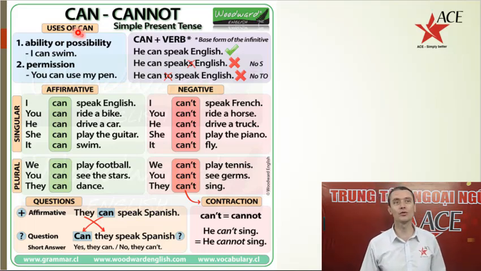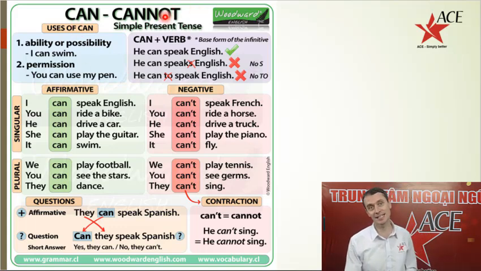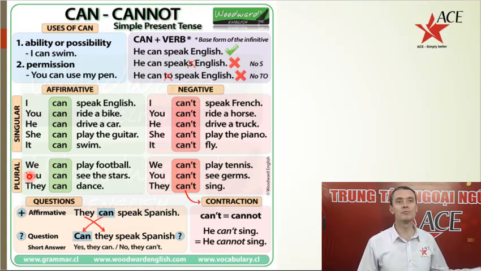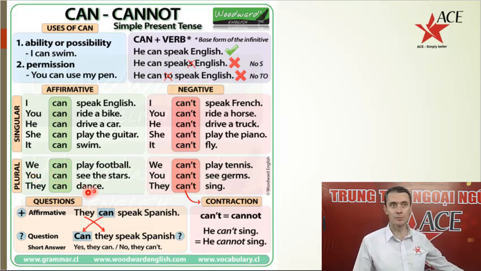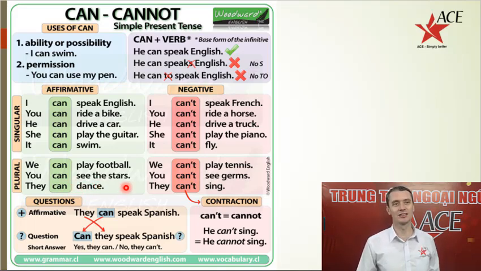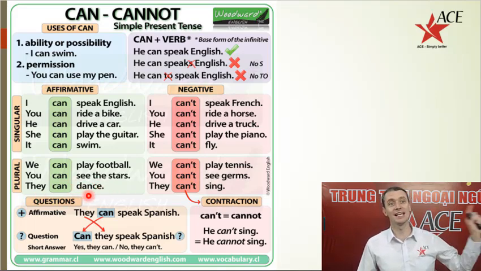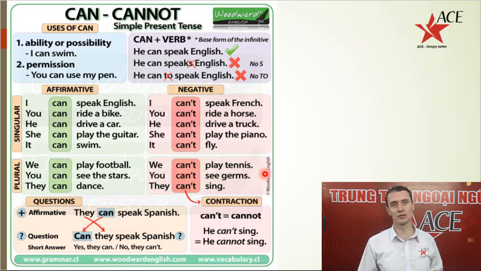We can also use can and cannot or can't with plural. We can play football. You can see the stars. They can dance. Or we can't play tennis.